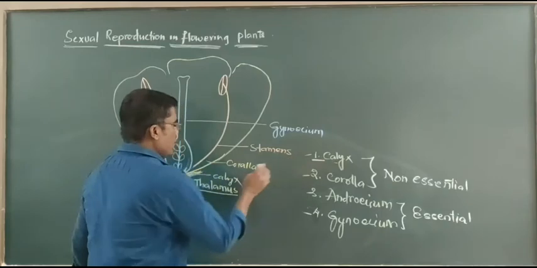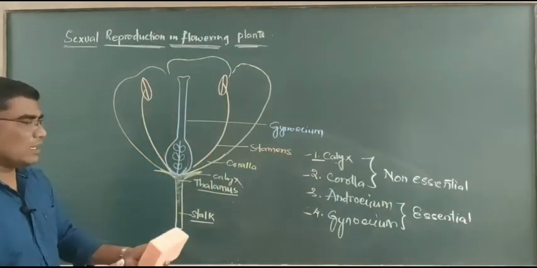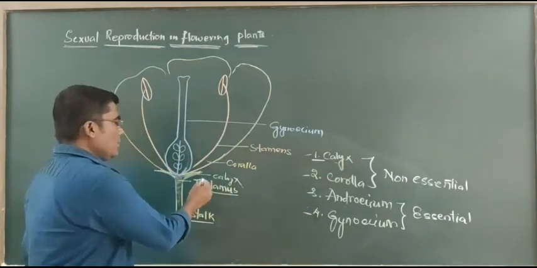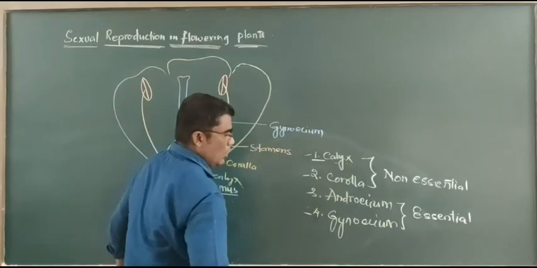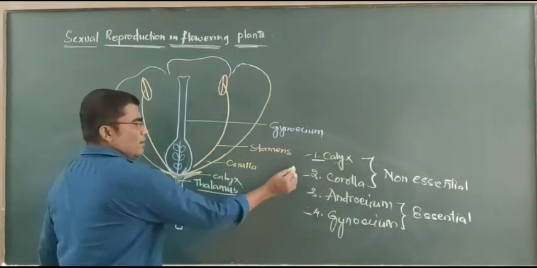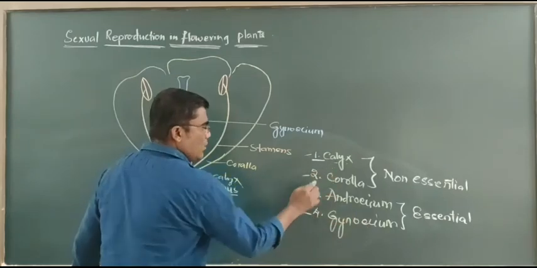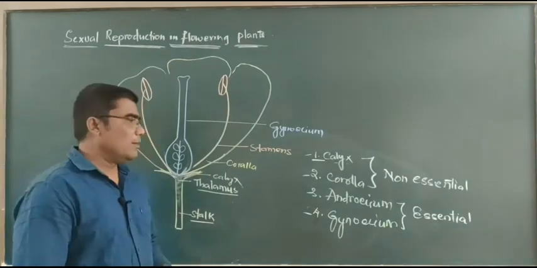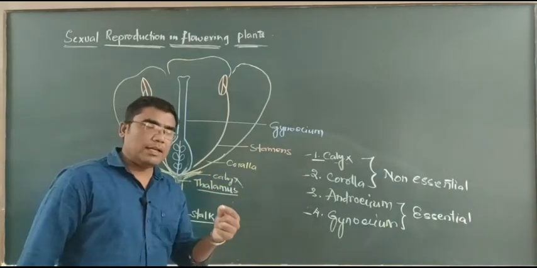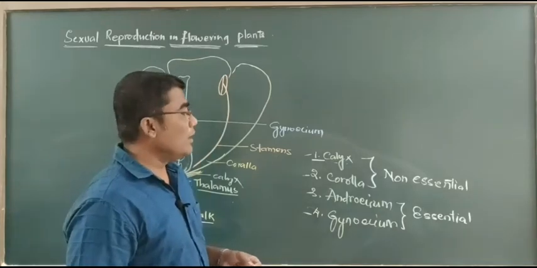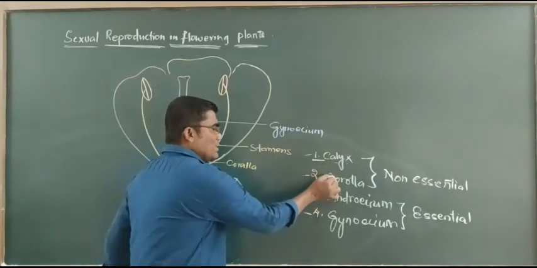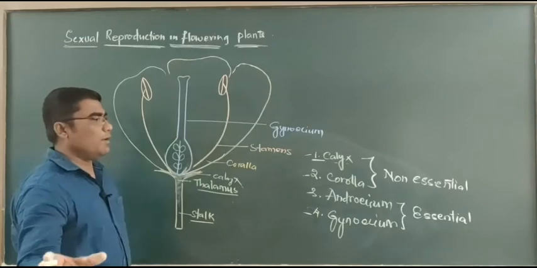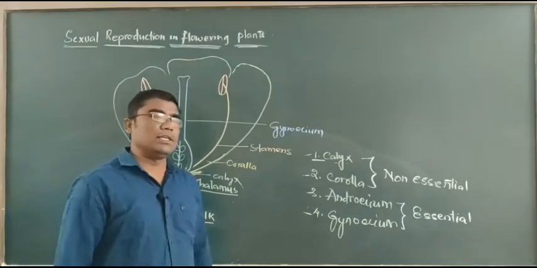The calyx is the first whorl of the floral parts, and its unit is the sepal. The second whorl is the corolla, and its unit is the petal. These two, calyx and corolla, are parts of the flower, but they are not involved in the process of sexual reproduction.